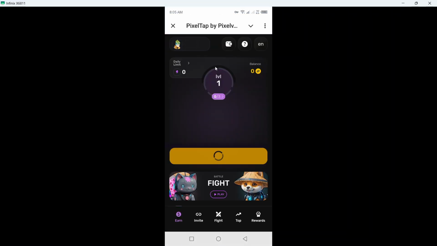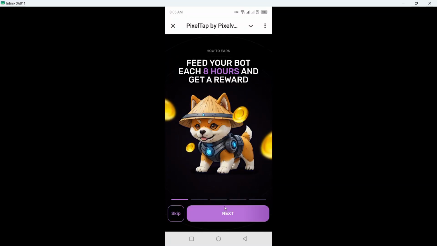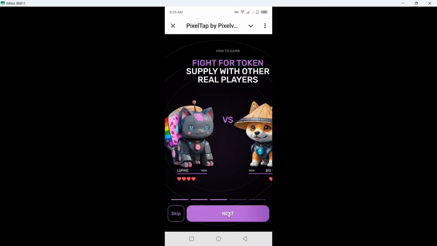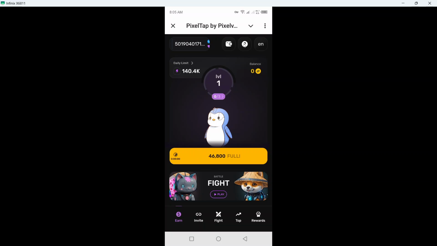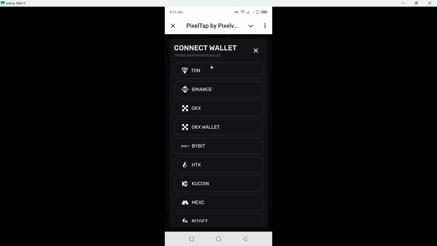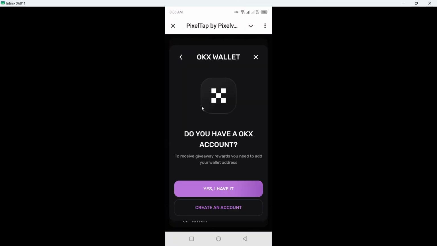Okay, now it will open. Click on next, next again, next again and next again. Click on OK. So now you are on level 1. Now you simply need to click on this wallet. Here you can see connect wallet. So I want to connect with OKX.